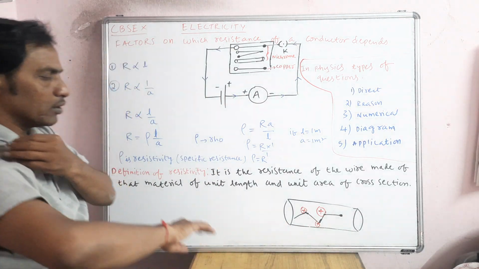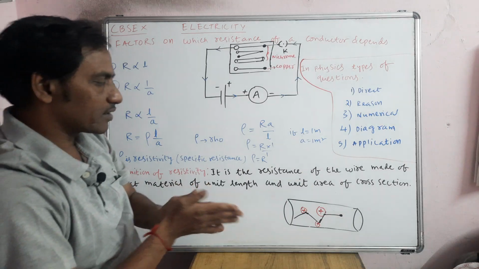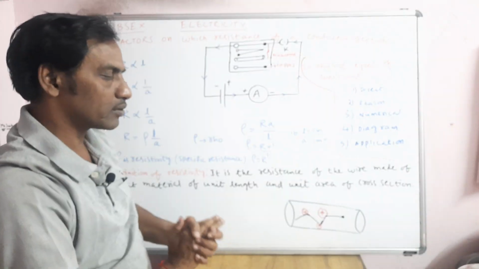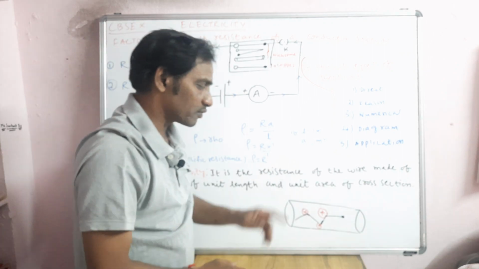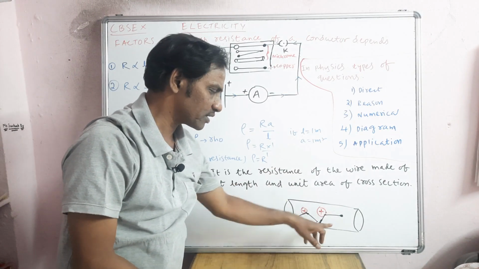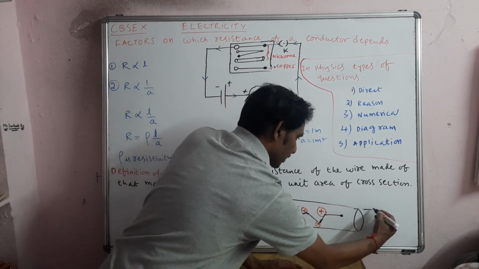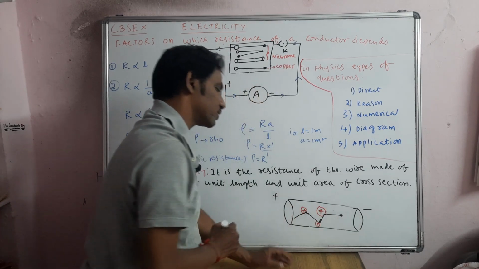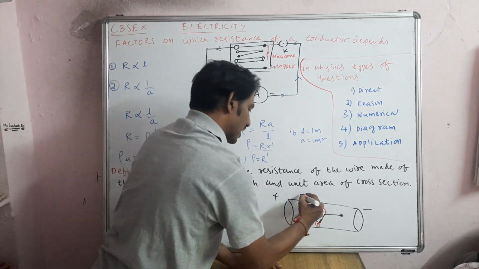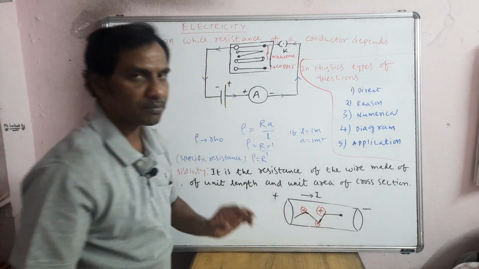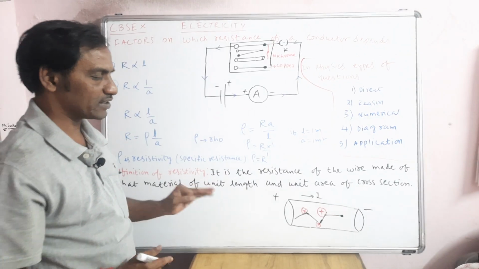We generally say that current will move from plus to minus, from the positive electrode to the negative electrode, but electrons will move from negative to positive. So generally the current direction is taken in the opposite direction. Here the obstruction is offered by the atoms present in the conductor, so that is called resistance.